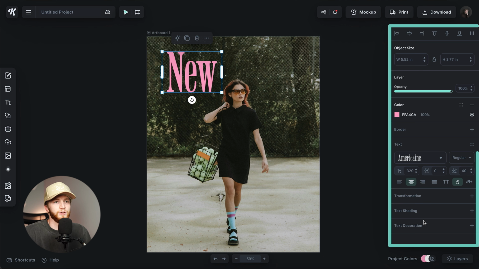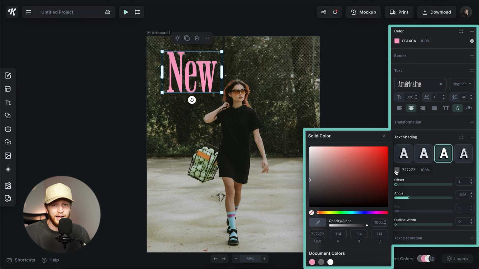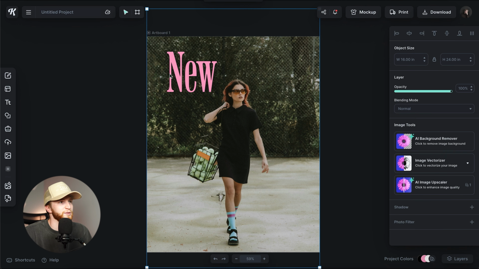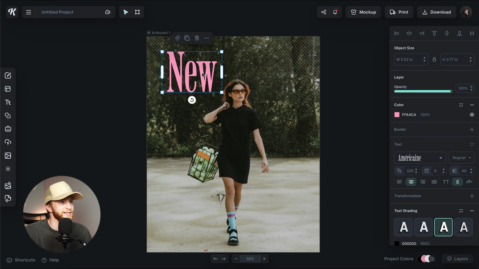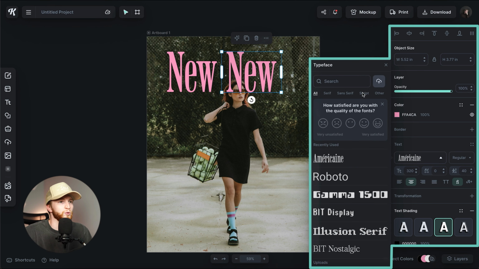And then I'm going to add a stroke on this text. So I'm going to go to text shading and do this third option. This is just my hack for adding a stroke to text. We're going to turn the color to black, the offset to 0, and then just add an outline width to this. Not huge, maybe 3, just enough to give something around the text so that you can make sure you see it. Then I'm going to copy that text and find a good script.